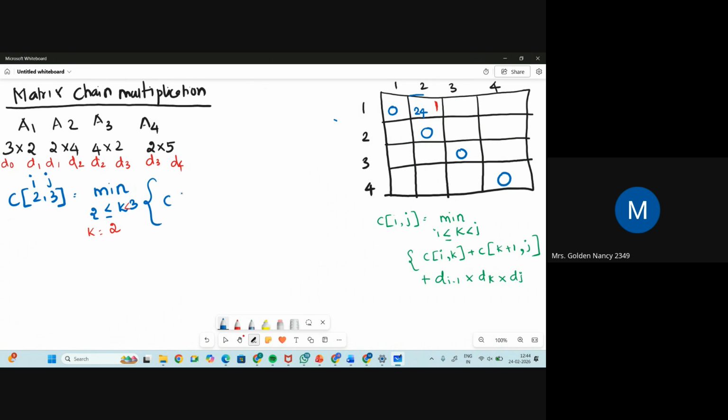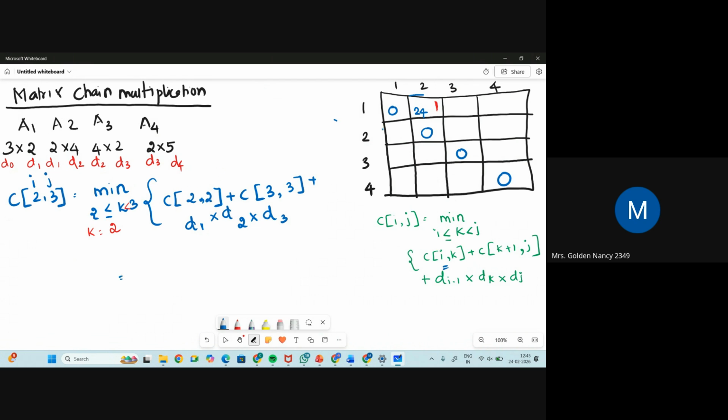C of, what is I? I is 2. What is the value of K? I'm just substituting the formula. Check the formula. 2 plus C of K plus 1. What is K? K is 2. 2 plus 1 is 3, comma, J value is 3. Plus D of I minus 1. I is 2, 2 minus 1 is 1, into D of K, which is 2, into D of J, which is 3. Now I'll just find the solution.